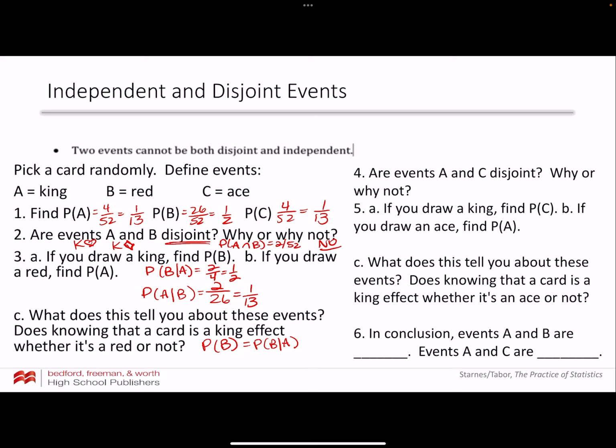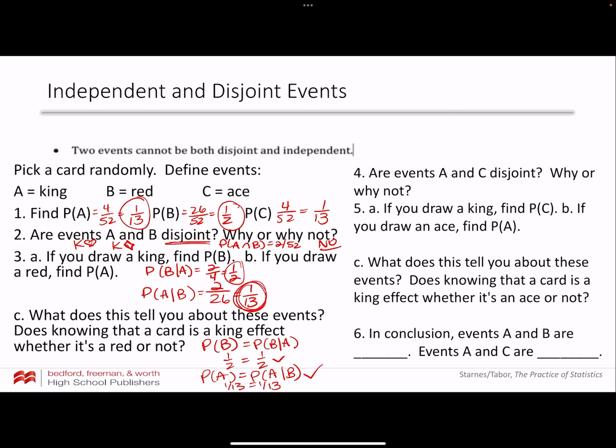The probability of B was up here, it was 1/2. The probability of B given A is also 1/2. And then was the probability of A equal to the probability of A given B? The probability of A, 1 over 13, is equal to the probability of A given B.